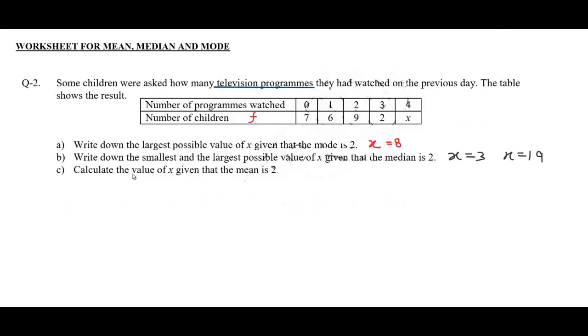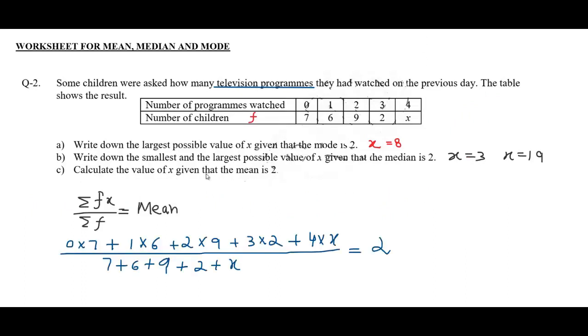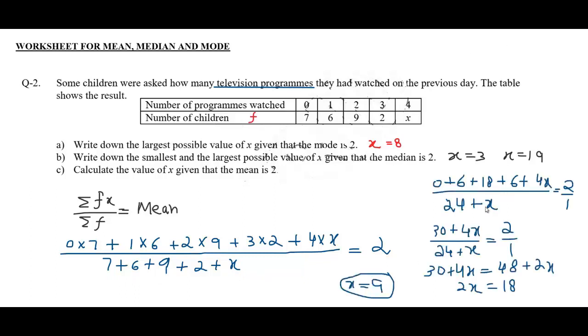Calculate the value of x given that the mean is 2. This is the formula, summation fx divided by summation f. Just multiplying these x values which are the programs watched by f: 0 into 7 plus 1 into 6 plus 2 into 9 plus 3 into 2 plus 4 into x. And just adding these f will give us the denominator. And now just doing simplification and cross multiplication and further simplification, x is 9.